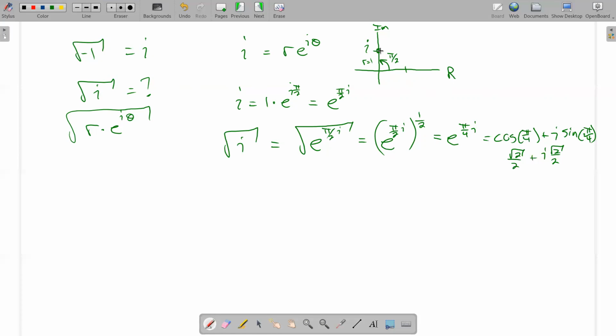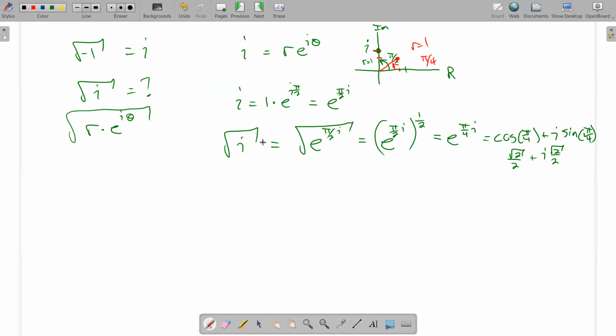So the square root of this complex number right there, let's see, square root of 2 over 2 is about 0.7. So that'd be about here and about here. That's this point right here. So that point right there is the square root of i. Now, square root of 2 over 2, square root of 2 over 2, we know that's a point on the unit circle. So the radius of this point right here is still 1, which makes sense because this radius is 1 and the square root of 1 is still 1. What's the angle I have here at square root of 2 over 2 for x, square root of 2 over 2 for y? Well, obviously that angle is pi over 4.